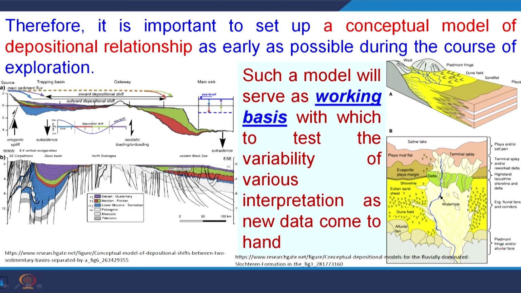So we can plan our exploration strategy: in which direction our exploration goes, in which direction we go for drilling, and which place of this environment we can expect petroleum or hydrocarbon. If we have sufficient knowledge about the depositional environment and the geomorphic processes involved in this particular depositional environment, then we can find out which direction our exploration work should go.